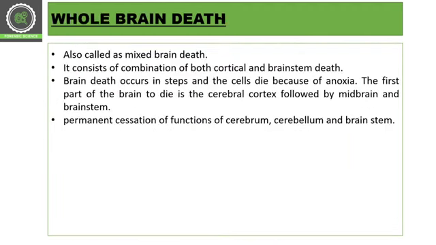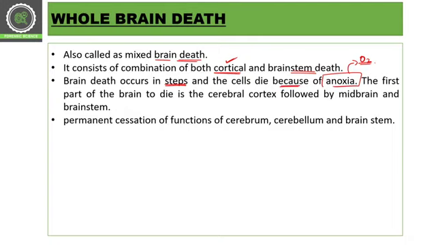Then we have whole brain death. So it is the mixed situation. It is the mixed brain death situation which has a combination of cortical or cerebral brain death and brain stem death. Okay, so brain death occurs in steps. So first one center will be affected. Brain death occurs in steps and the cells die because of anoxia. Anoxia is a situation where we do not have any oxygen.